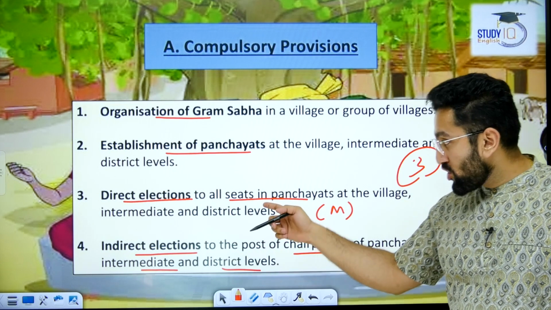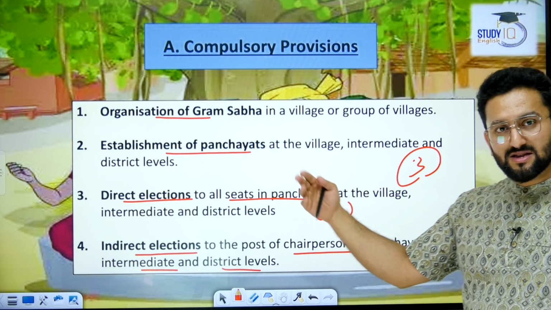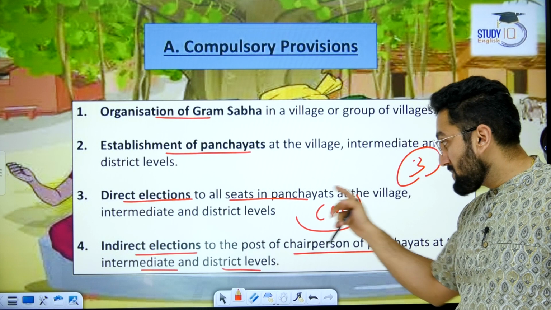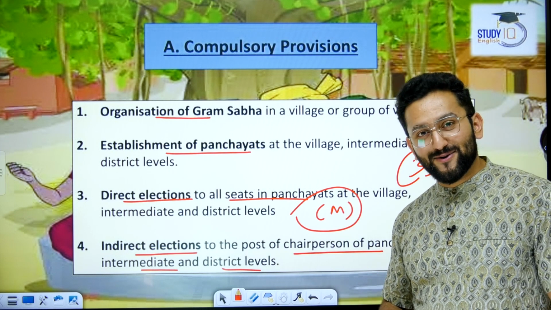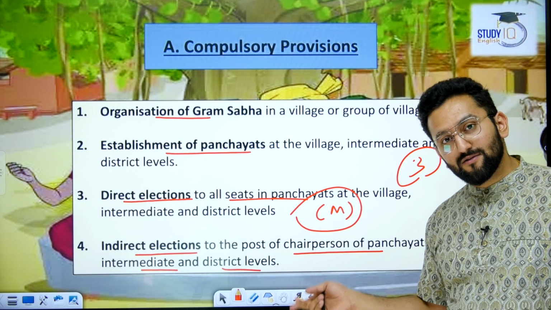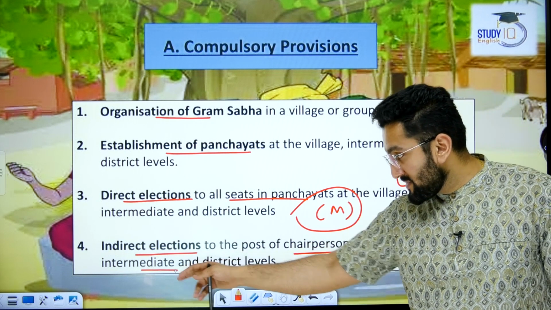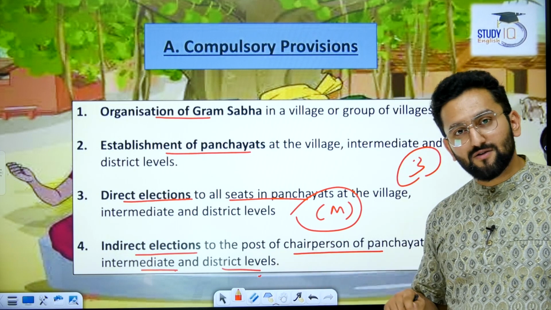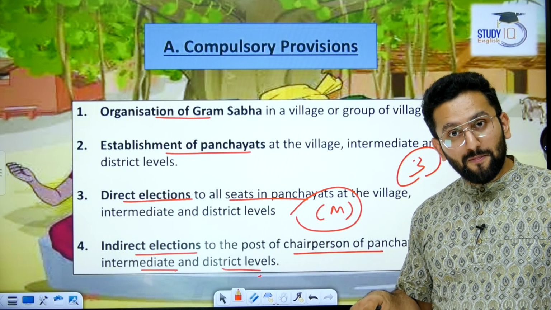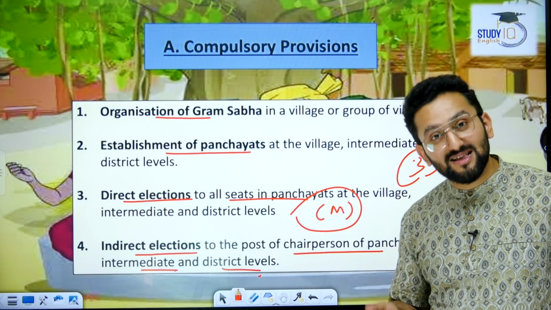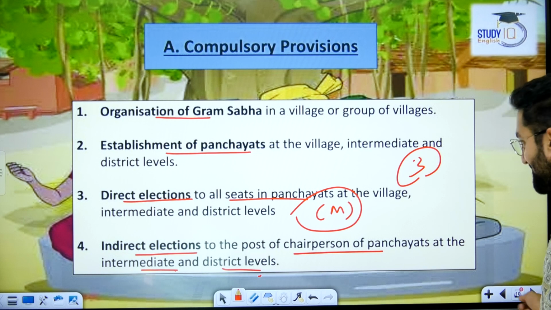Direct election at 3 levels: village, intermediary and district level. But please remember, direct election is for the member position. Indirect election for 2 positions is compulsory, meaning the intermediate level, which is a group of villages, and the district level. When it comes to the chairman of the village panchayat, we discussed in the previous class, the matter is with the state legislature, right?